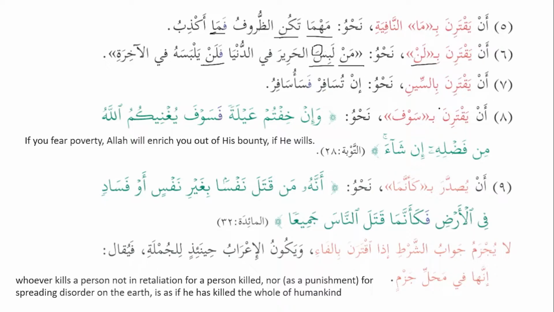An yaqtarina bis-sini, when sin is connected to jawab shart, for example, in tusafir, fasa usafiru. Now we can see over here that tusafir is majzoom, but here it is not majzoom. Do you remember, or do you know why? It's a very important point. We have discussed it.